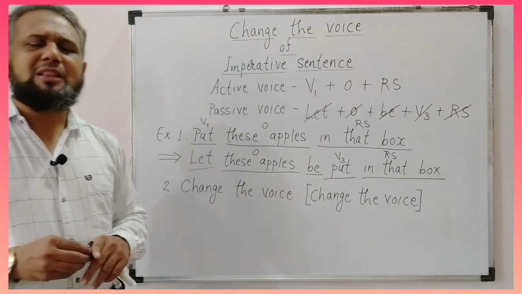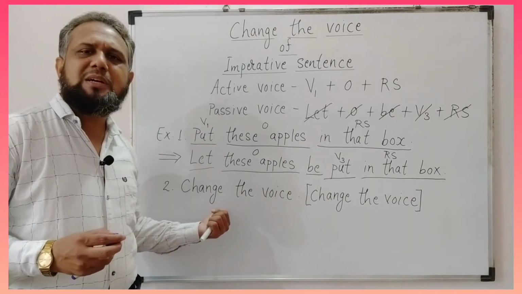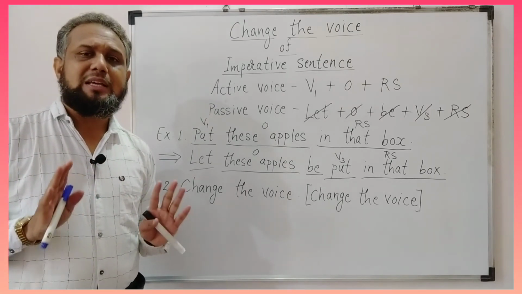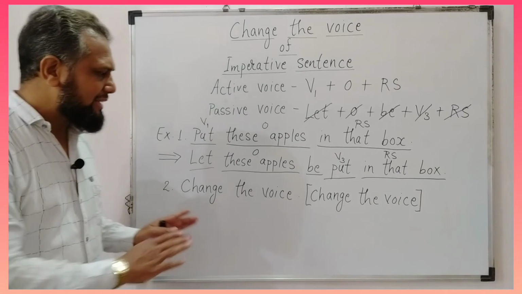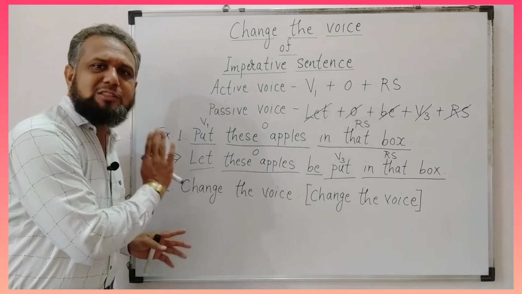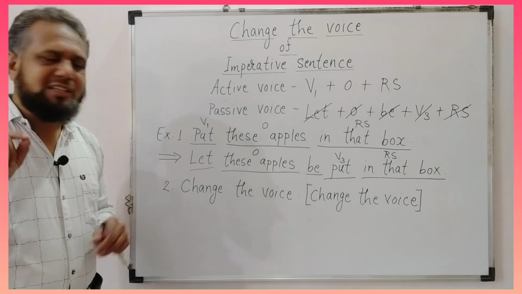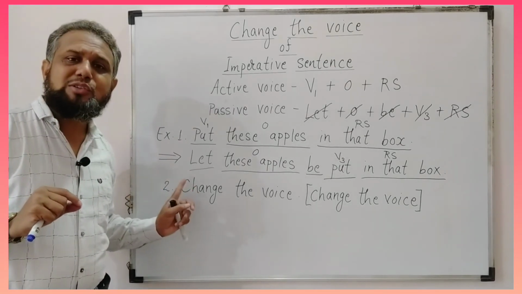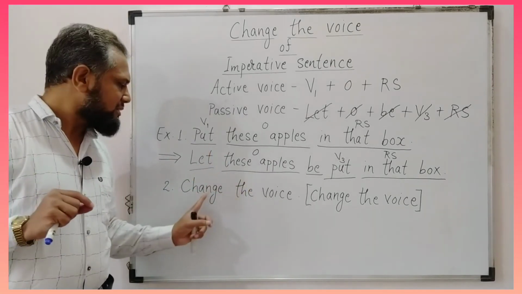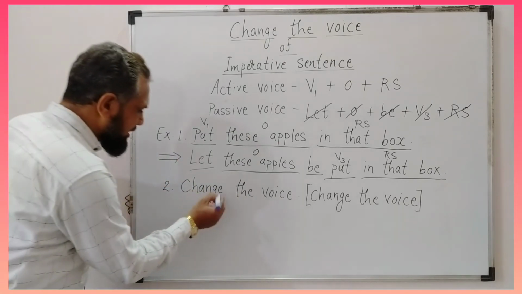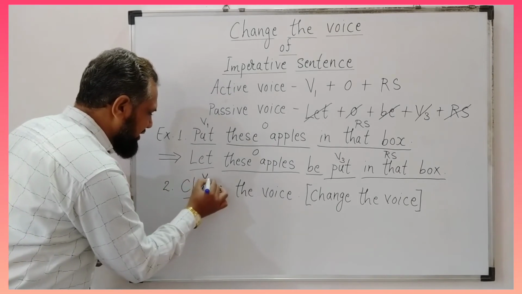Now, most of the people will think that there is a misprint in the paper, but there is not any misprint in the paper. This is a 100% correct and genuine question. Okay, the paper setter is very intelligent, therefore he has given you such a type of question. This is a 100% genuine question in which this is our V1.